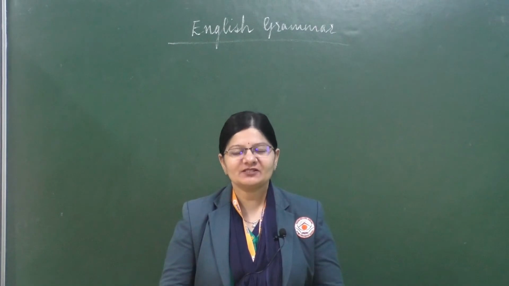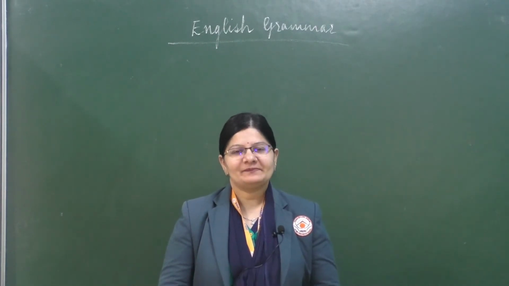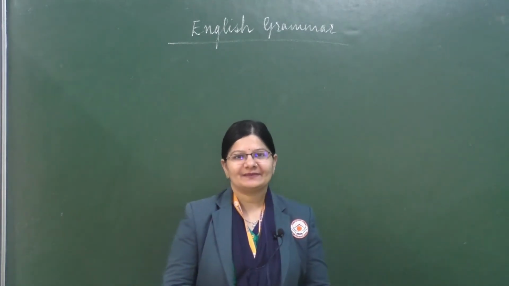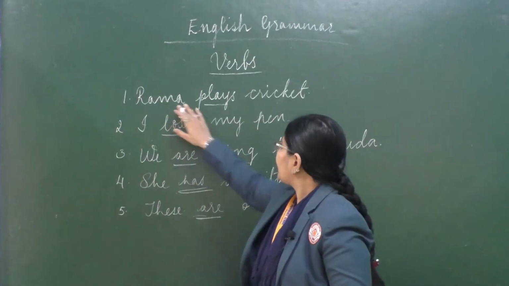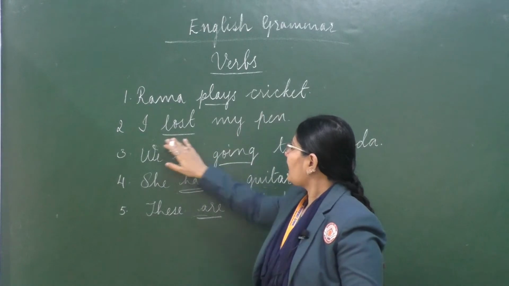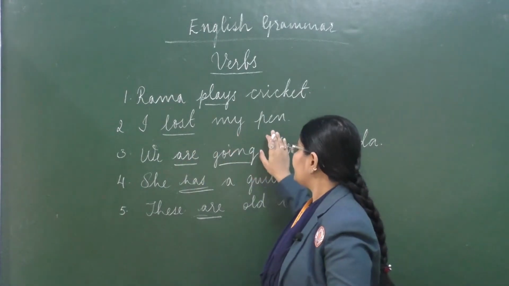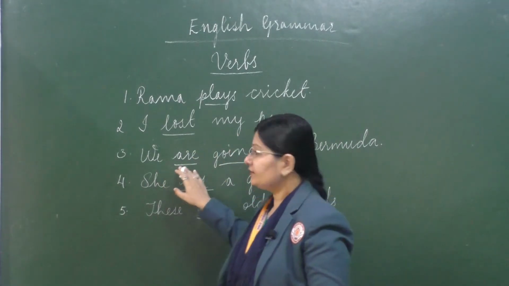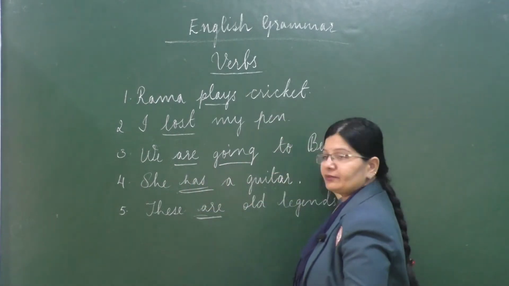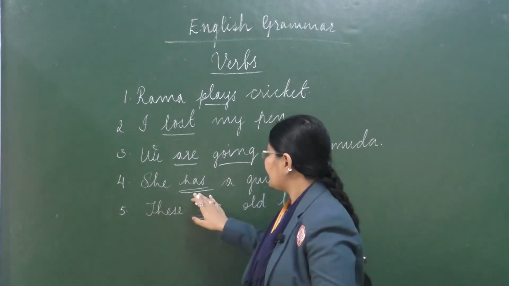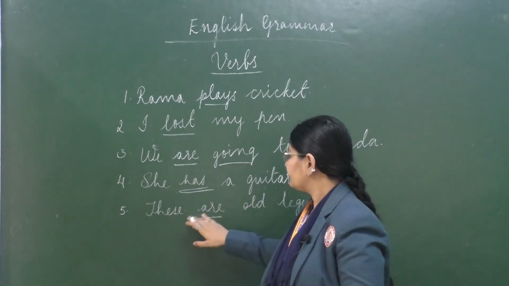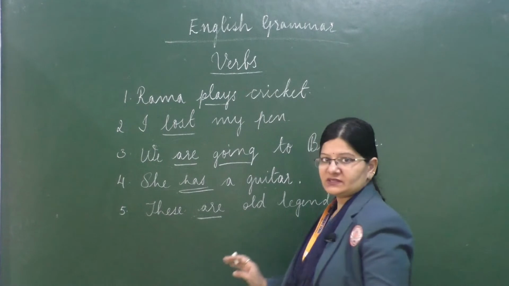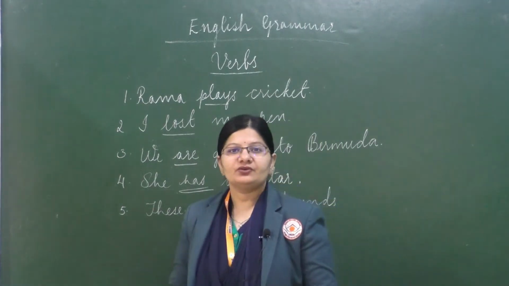Well, can you guess today's topic? Let me give you a hint. Look at the sentences that are there on the green board. Rama plays cricket. I lost my pen. We are going to Bermuda. She has a guitar. These are old legends. So, did you guess, children?